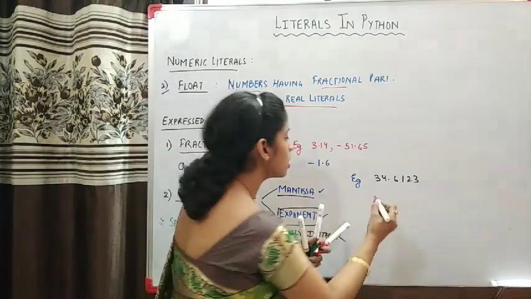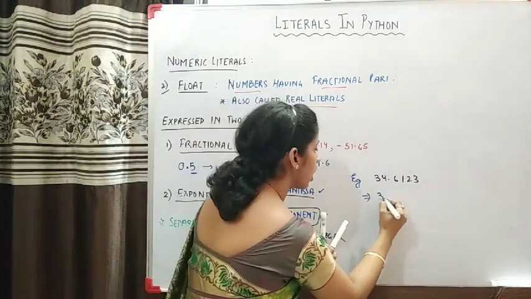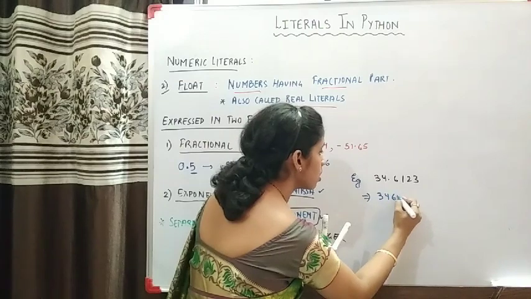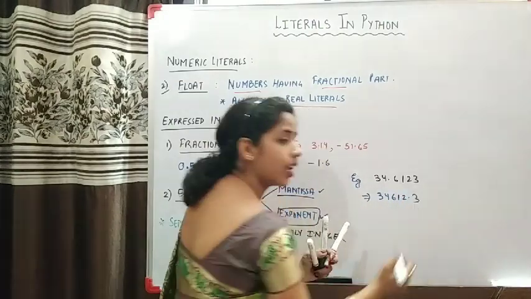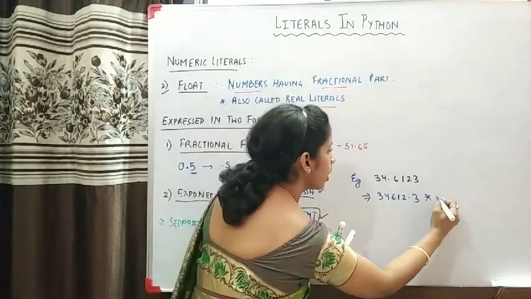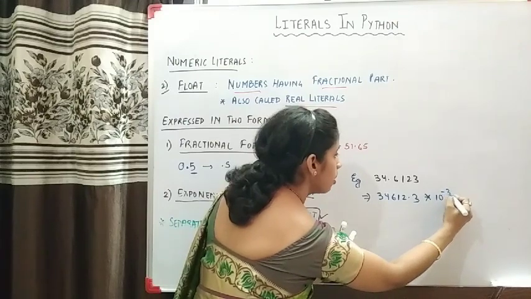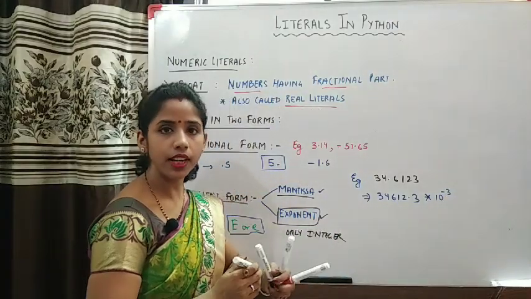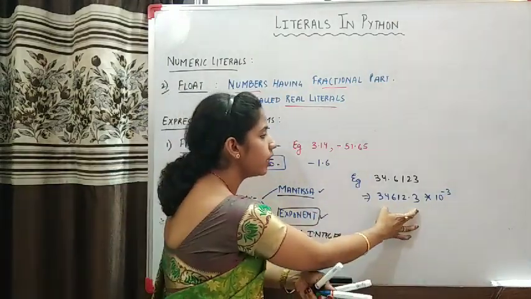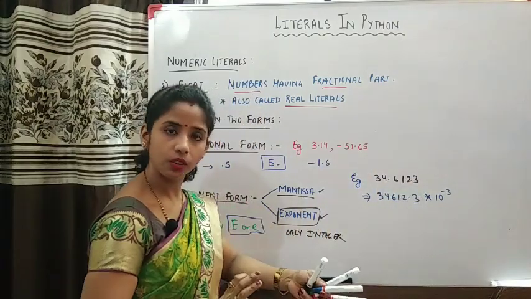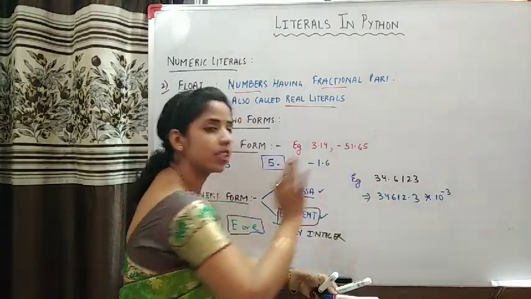Then I can write it like 34612.3, and in this case I will have to write power of -3, right? So if I evaluate it, I'll get this number only. So this is the right way of expressing this number.